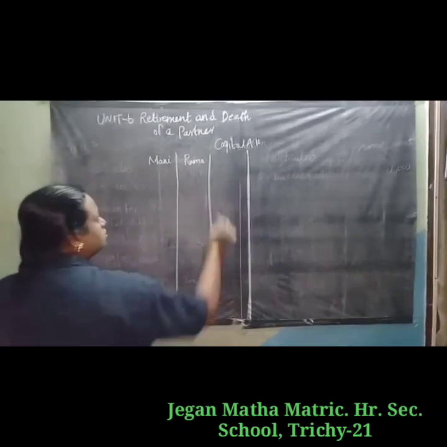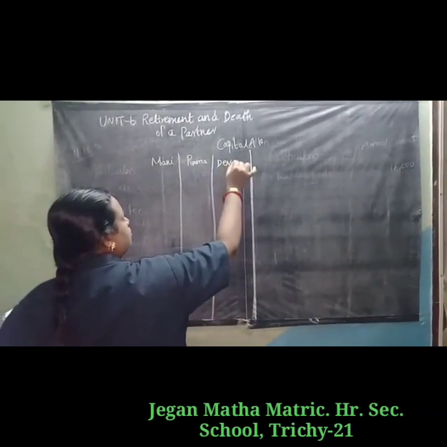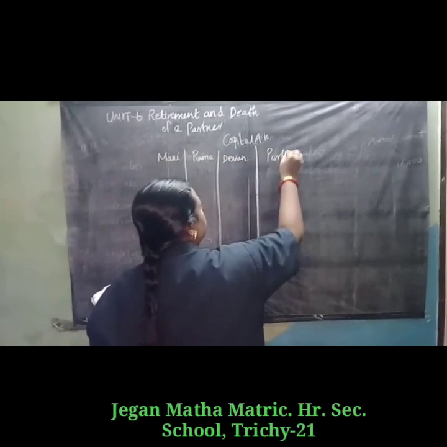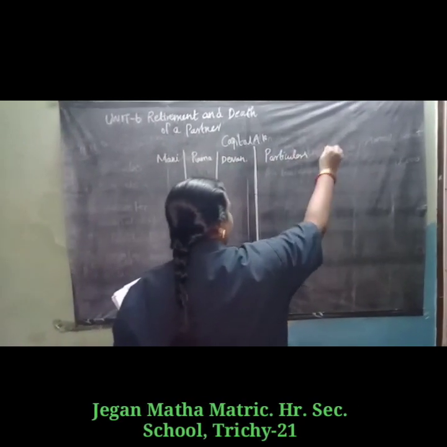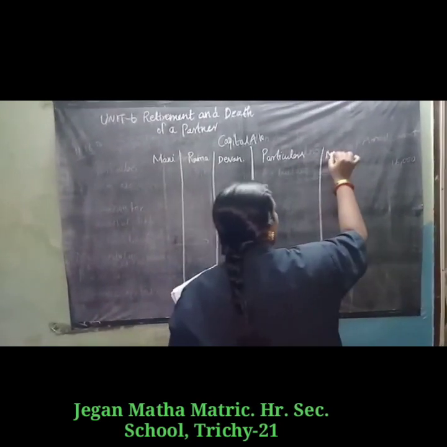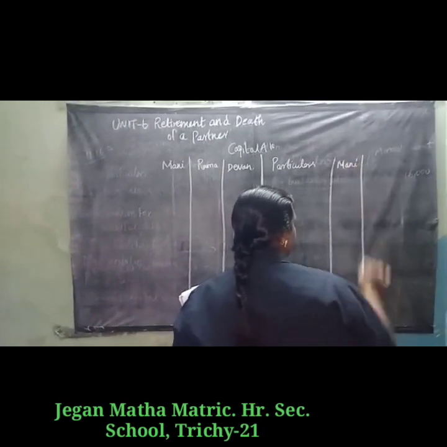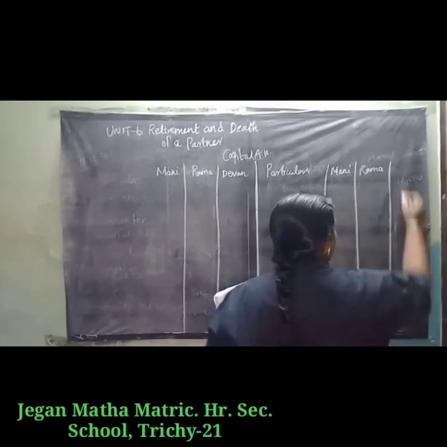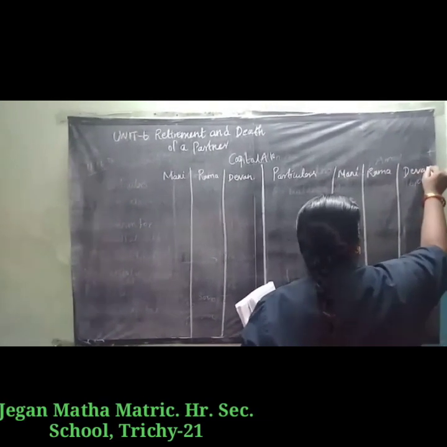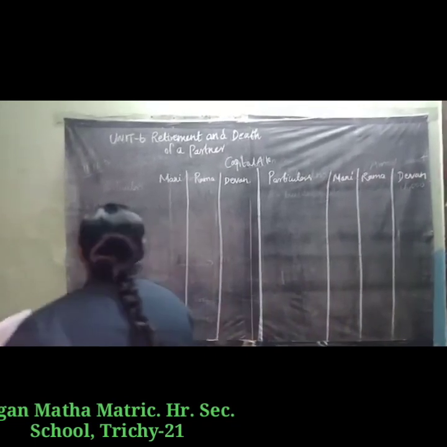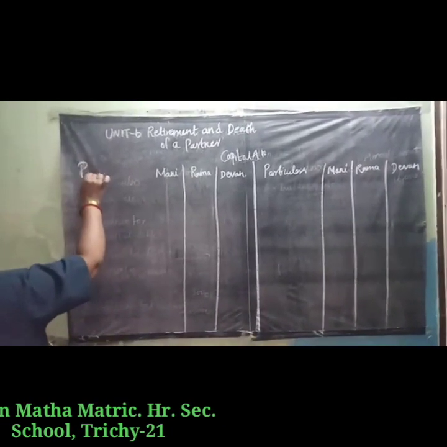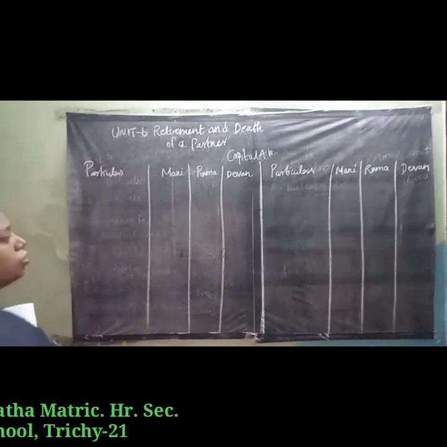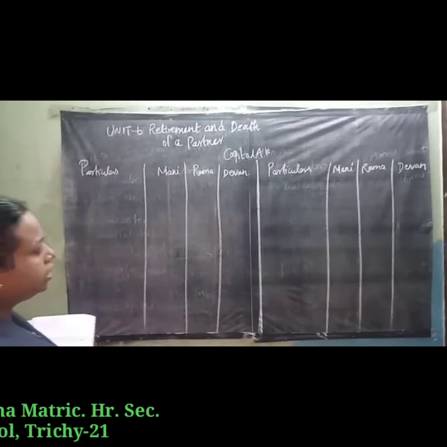Now the capital accounts of Mani, Rama and Devan. Come to the credit side, particulars. First we have to write the old partners' capital amounts.